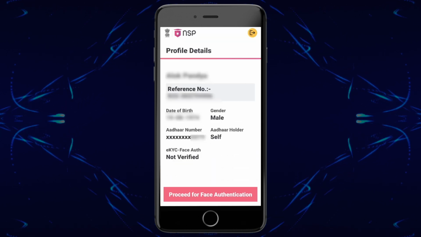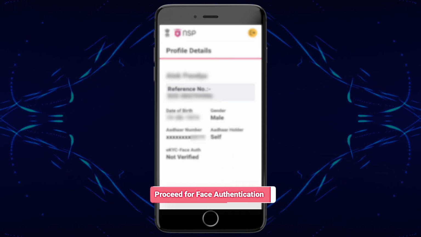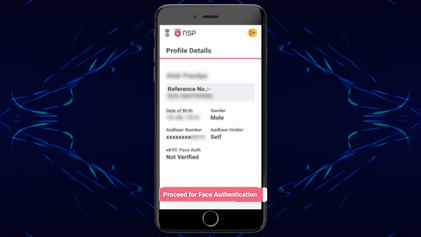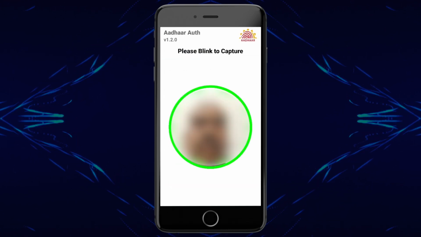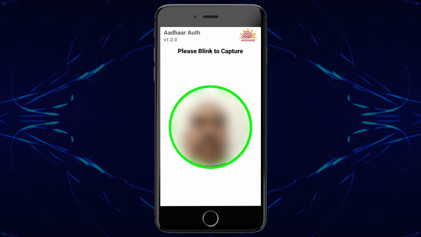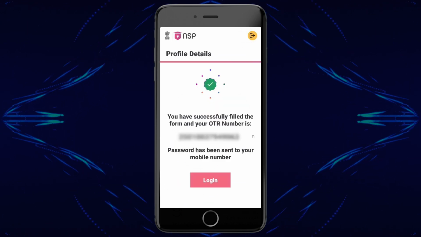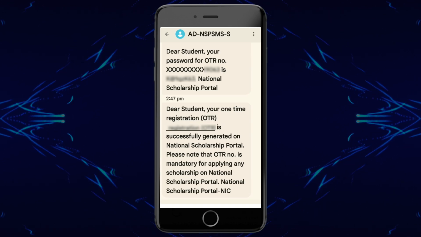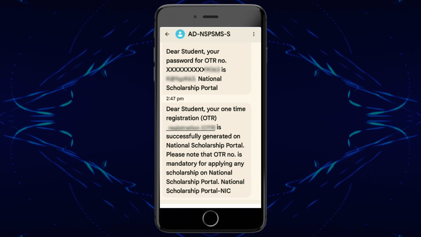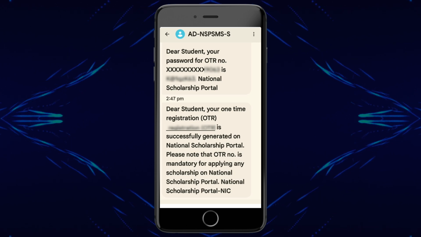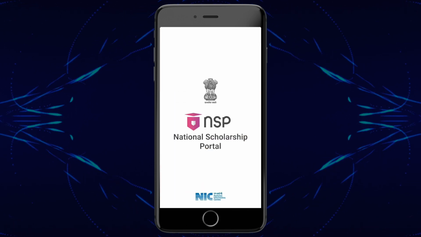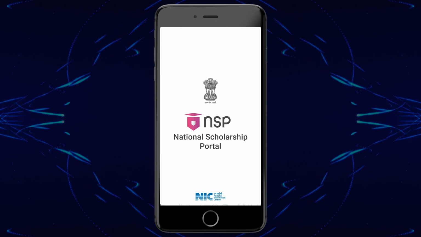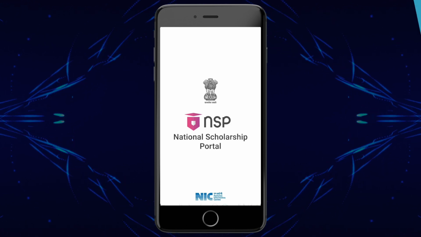Here, your personal details will be displayed. Now, click on Proceed for Face Authentication. Hold your mobile phone in front of your face to complete the face authentication process. Once this process is successfully completed, you will receive your OTR number and password through SMS on registered mobile phone, which will be essential for applying to all scholarships on the NSP portal. You have to change your password here.